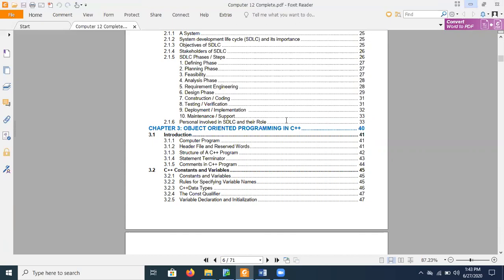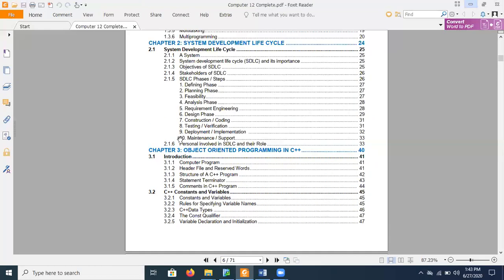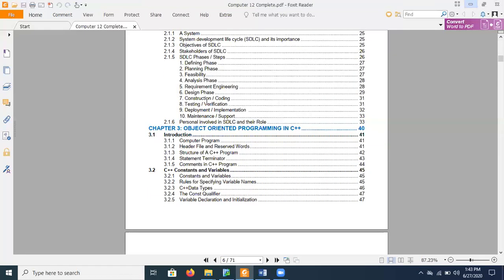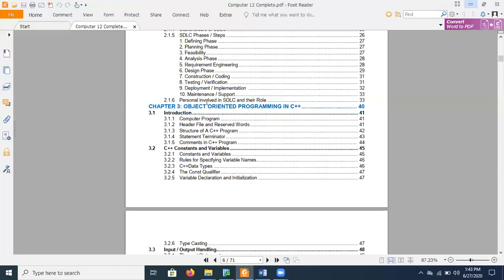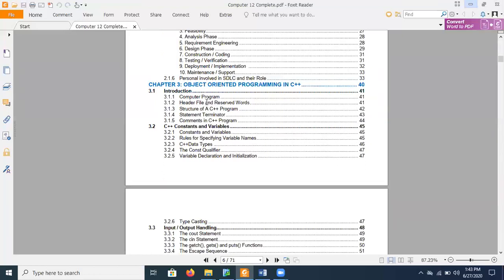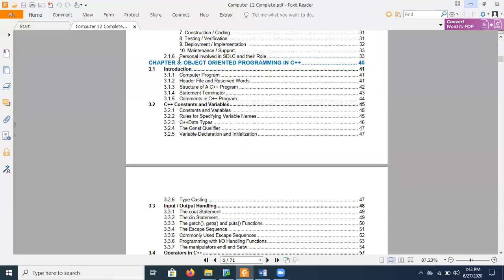So in this chapter, the whole study is related to the system development life cycle, that is, how software is built or developed. After that, we will look at how the personnel are involved in the system development life cycle.